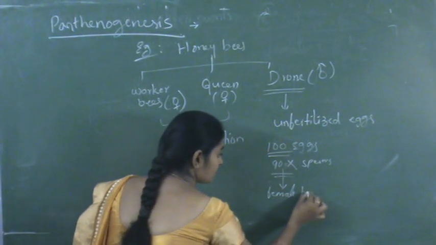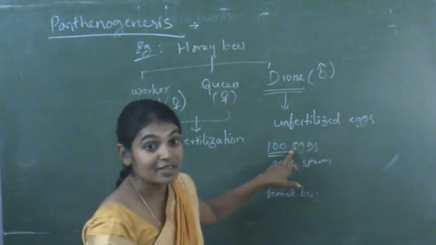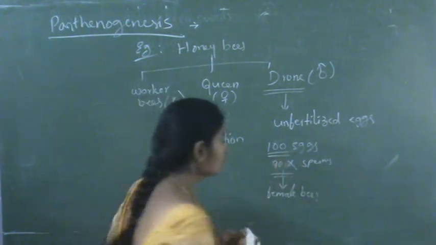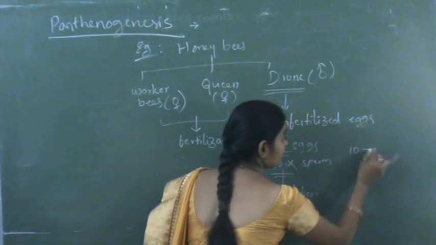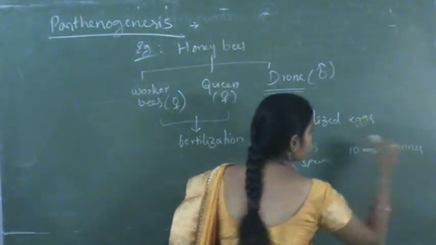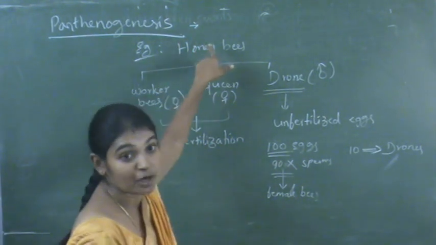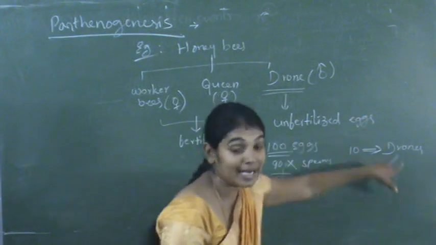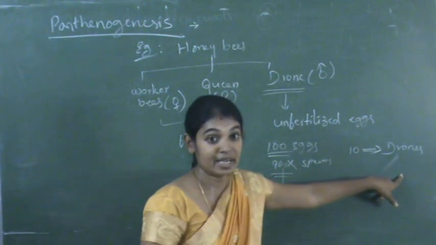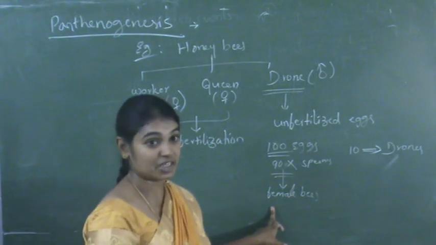And the remaining 10 eggs which do not fertilize develop into drones. So this parthenogenesis process takes place in the male honeybees, not female, because females are produced by fertilization.